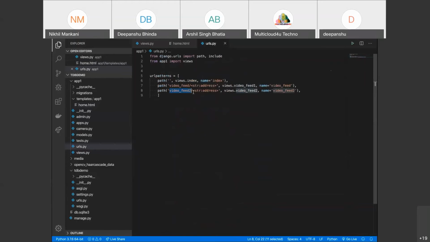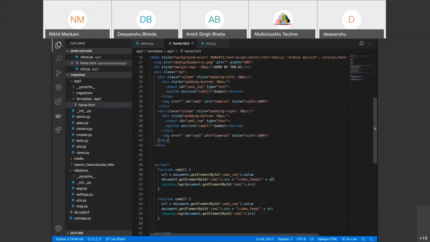Now comes the part, why is this str address being written here? Str address is basically what else you want to pass with this URL up into the views.py function so that it functions according to this address. So suppose we are passing the address of this URL. Like what is the URL? We are passing it from here, right? The URL is what we enter in the text box. We are taking that URL and passing it to this view, the video feed 2 function.